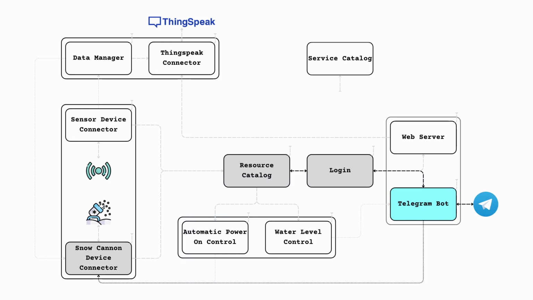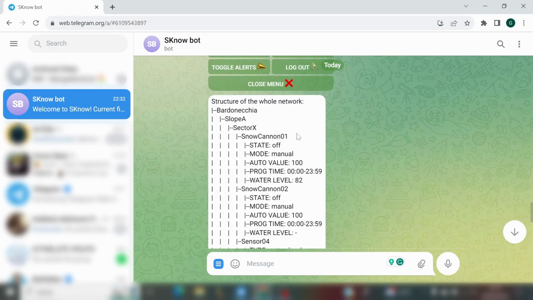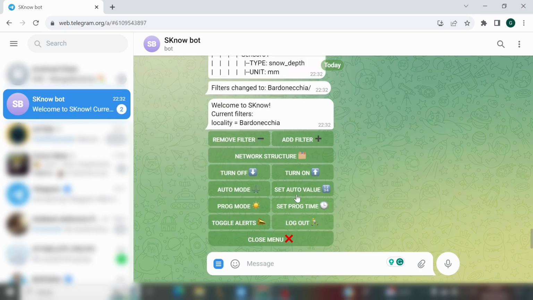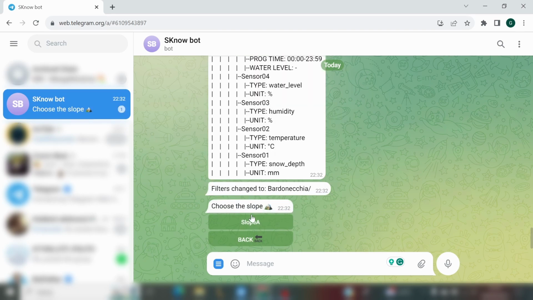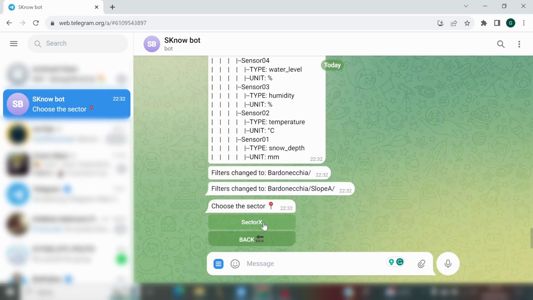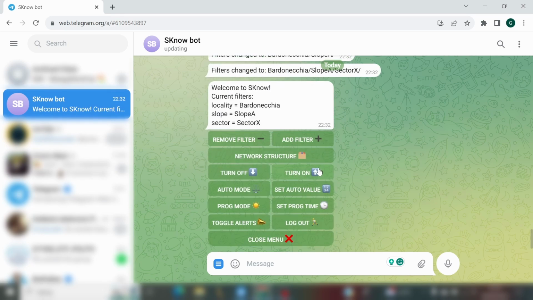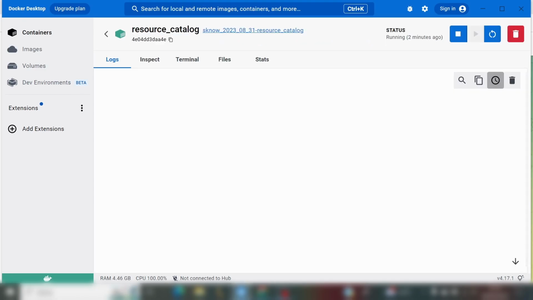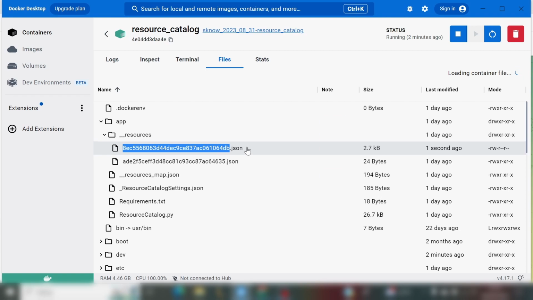The Telegram bot is a more flexible everyday usage user interface, which provides direct management of the SKnow cannons. After the token login, the user can navigate up and down the winter sport complex hierarchy of localities, slopes, sectors, and cannons, and perform actions at the chosen level. One of those actions is the visualization of the network, along with information and statuses of the cannons and sensors.